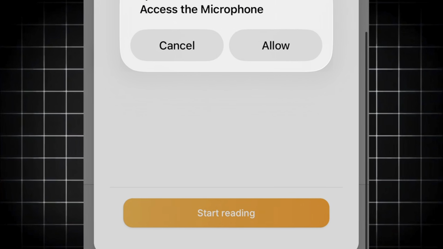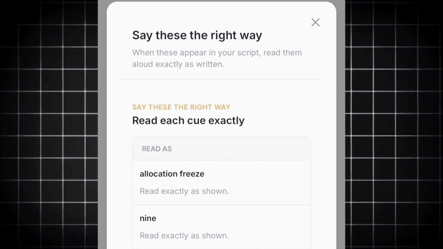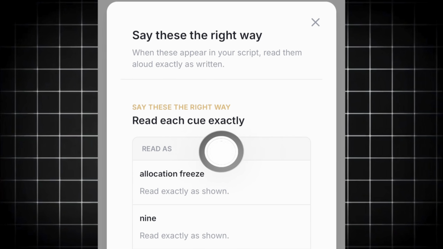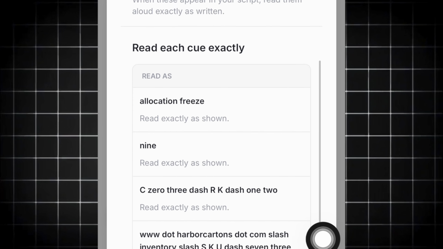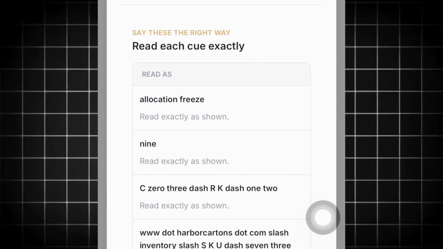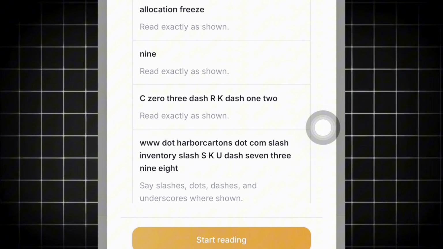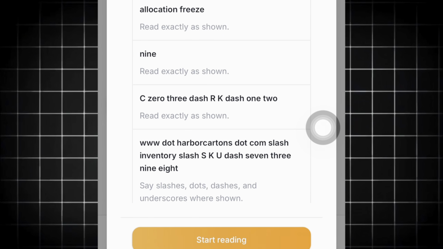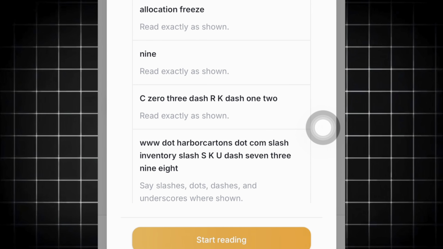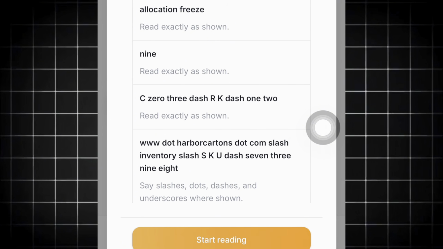I'm going to click on next, and then they would like to access my mic. From what they say here, they said to say this the right way. When this appears on your screen, this is the right way to read each cue exactly. And what did they say? Read exactly as shown. They said: allocation freeze 9, C03-RK-12, www.harborcartons.com/inventory/SKU-739. Say slash, dot, dash and underscore where shown.